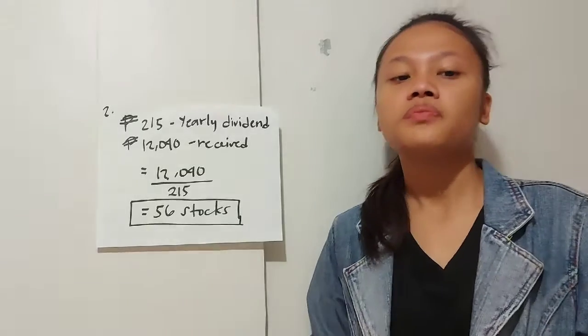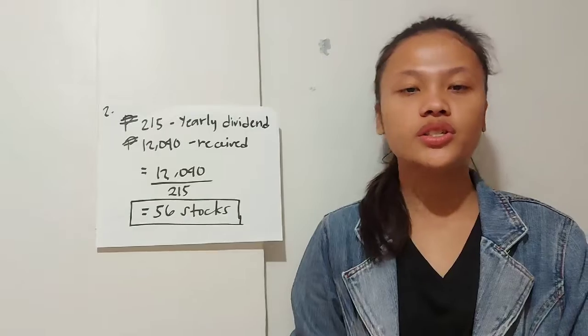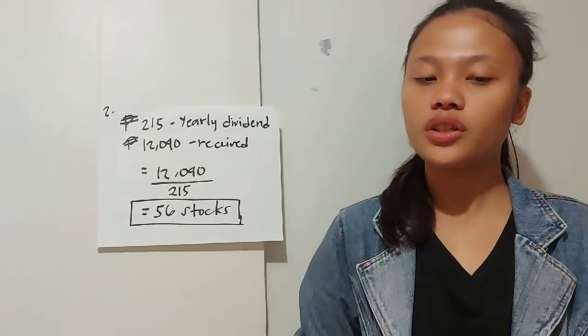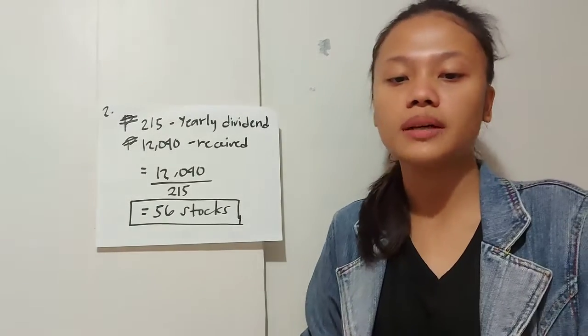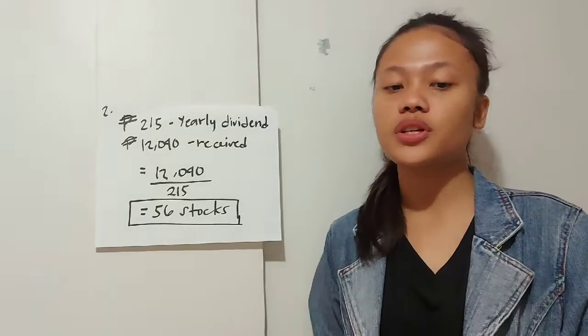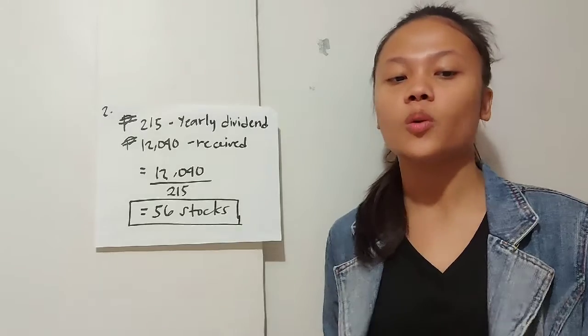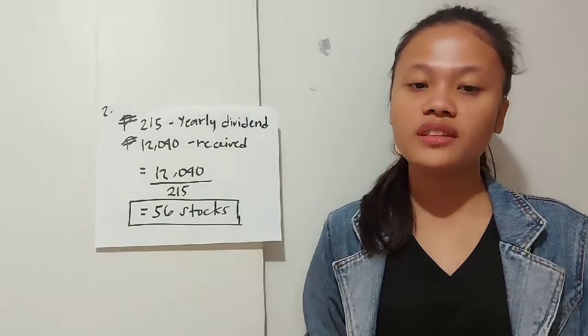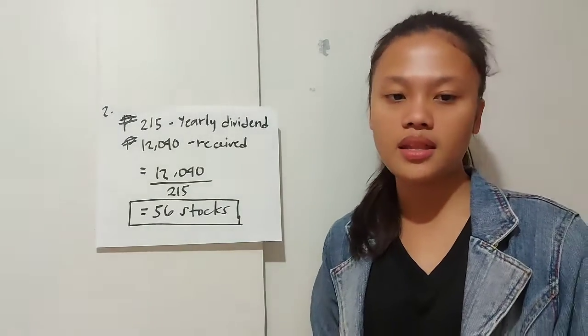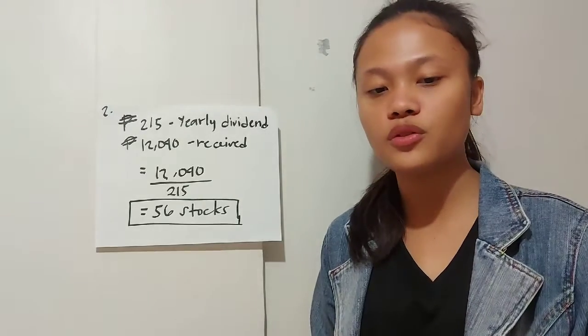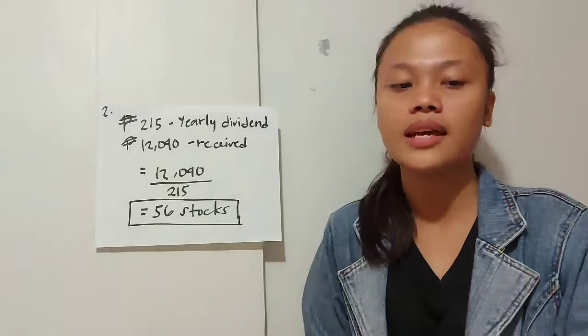Number 2 question. John empowers stockholders in a certain company. John has 35 shares of stocks more than Pao. The company distributes a yearly dividend of 215 pesos to stockholders. How many shares of stocks John originally owned in the company if he received 12,040 in dividends?